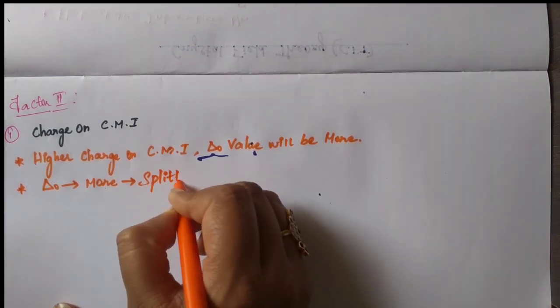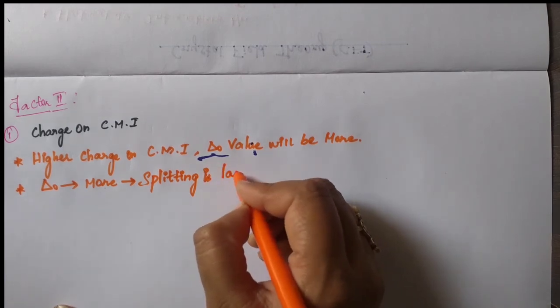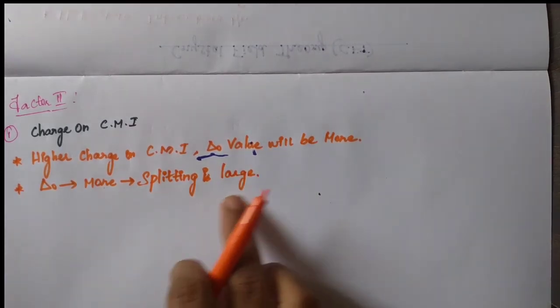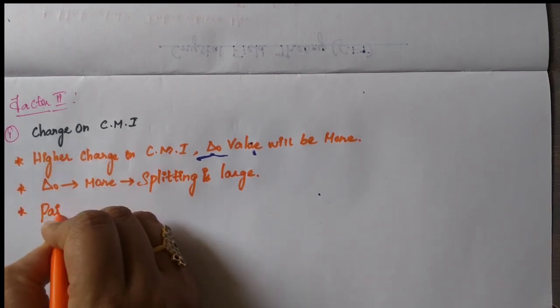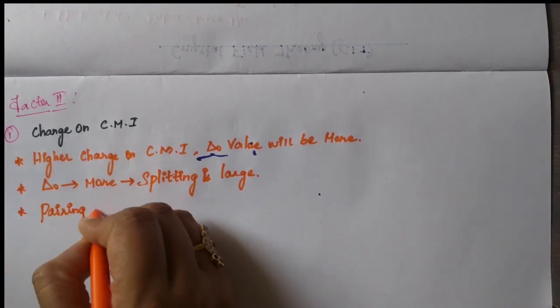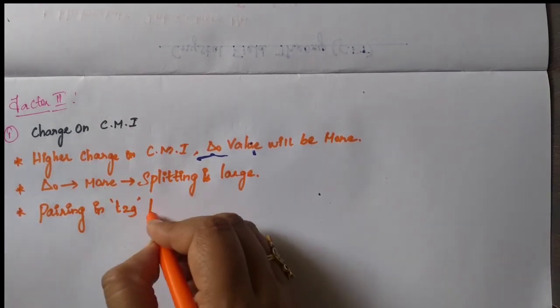Splitting is large. Okay, students. When splitting is large, what happens, students? Pairing takes place, right? Pairing in T2G level.